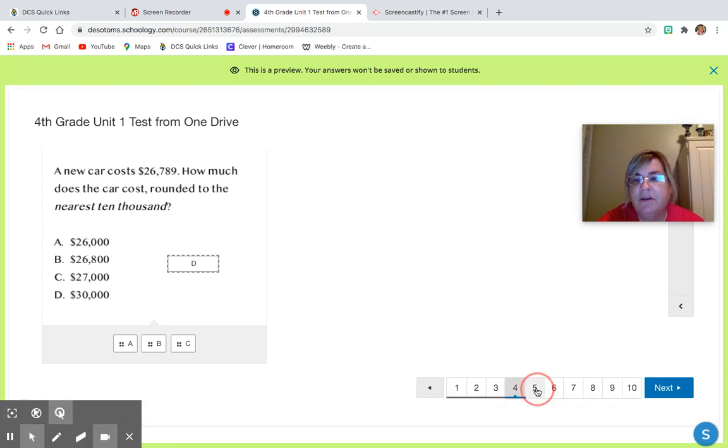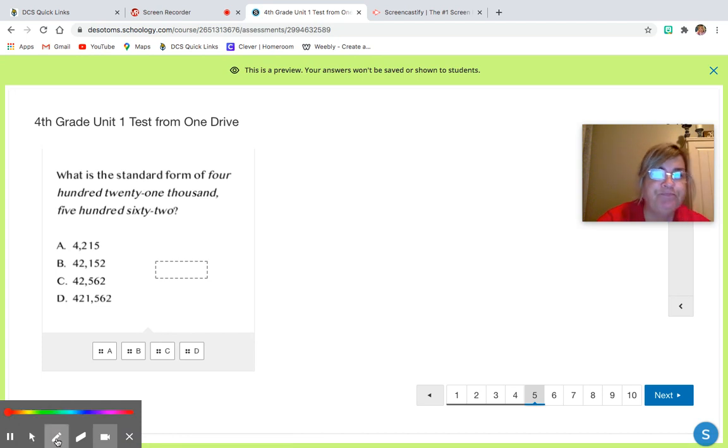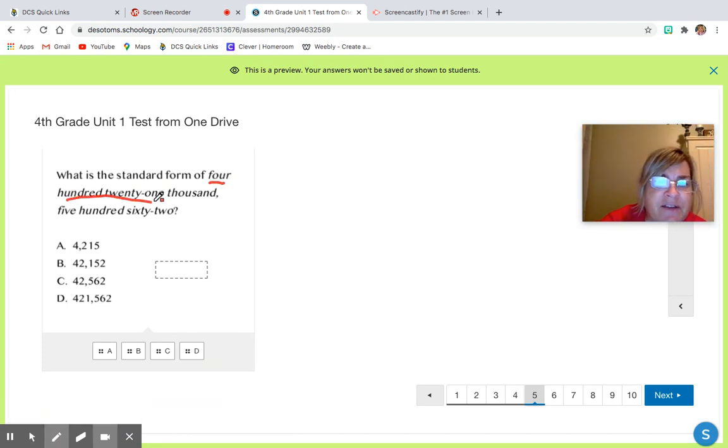All right, let's go to question 5. Question 5 says, what is the standard form of 421,562? We know we've got a thousands period. So we got 421. So how do we write 421? 4, 2, 1. We're in the thousands period, so I know I'm going to have this comma.